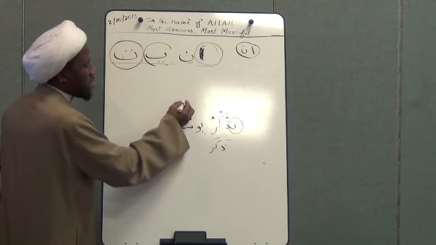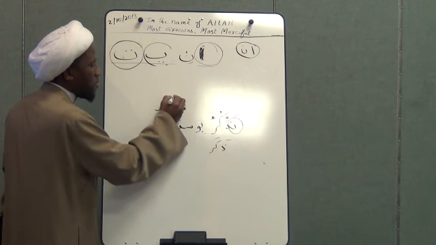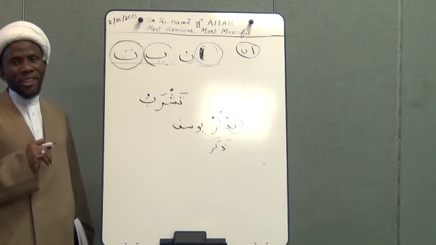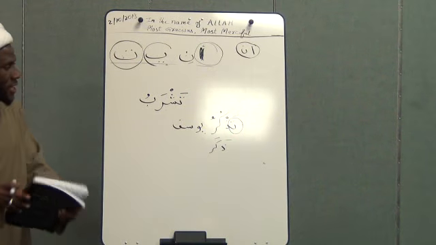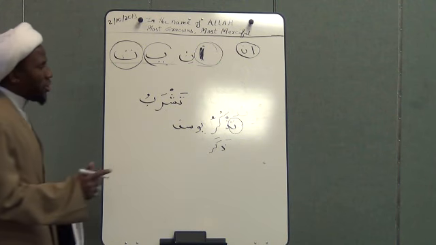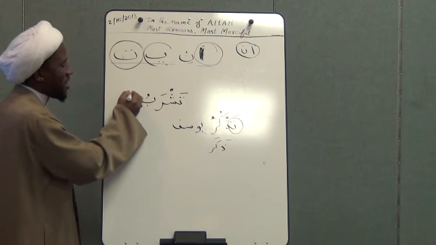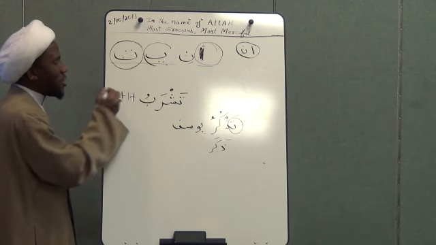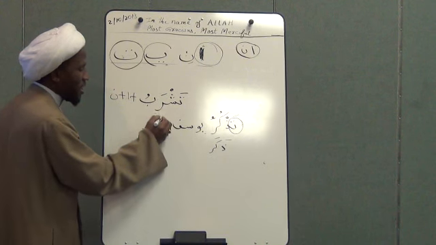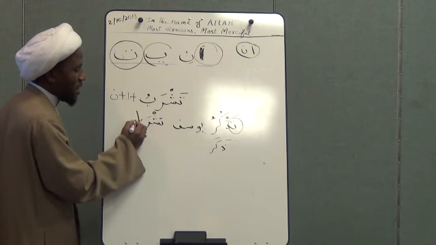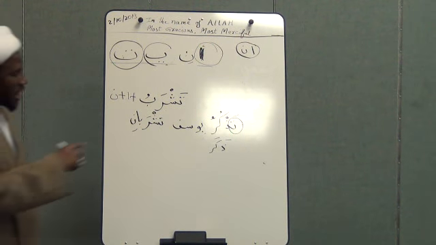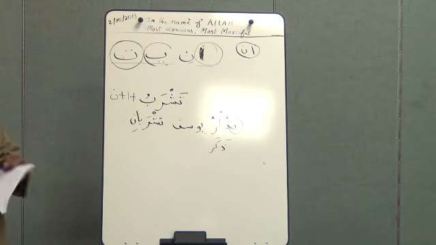And the same thing you say, for example, tashrabu, meaning you are drinking, the second person masculine. Okay, so that is if it's a singular. If it is a dual also, all you need to do is to add the alif plus noon. So what has it become? Tashrabani. Yes, tashrabani, meaning the two of you are drinking. So the alif and noon is the sign of the dual in this.